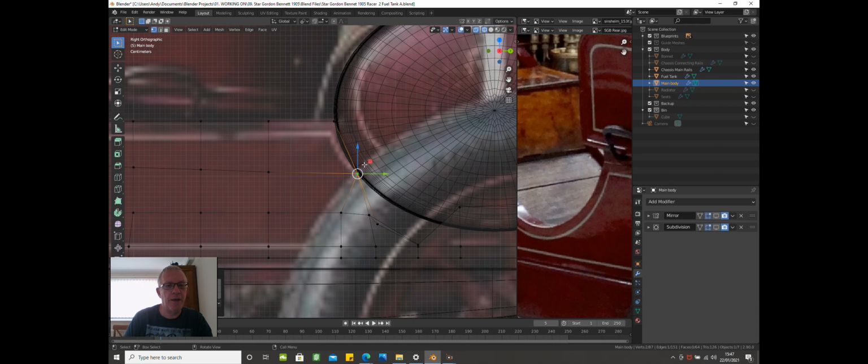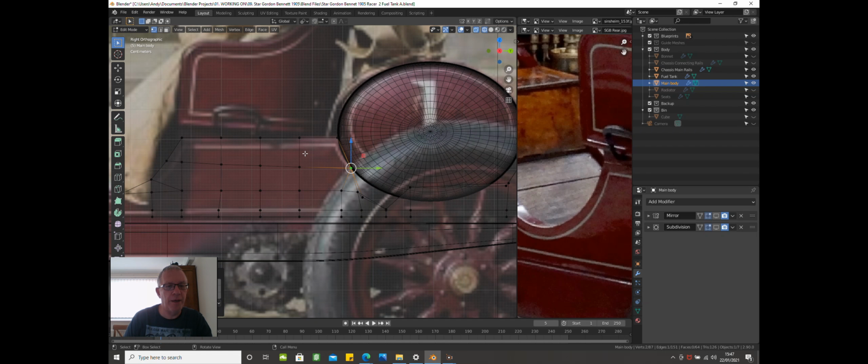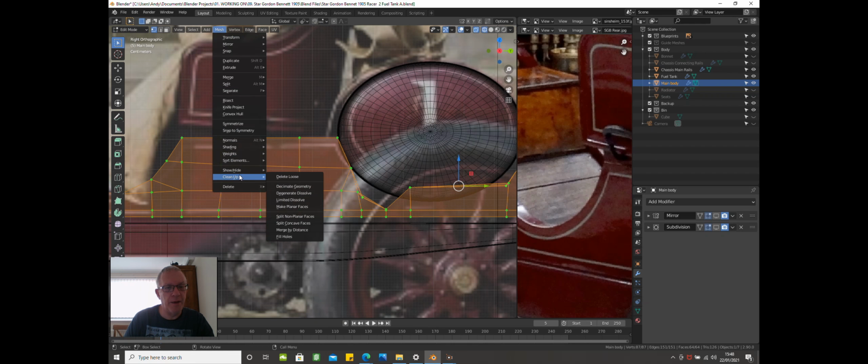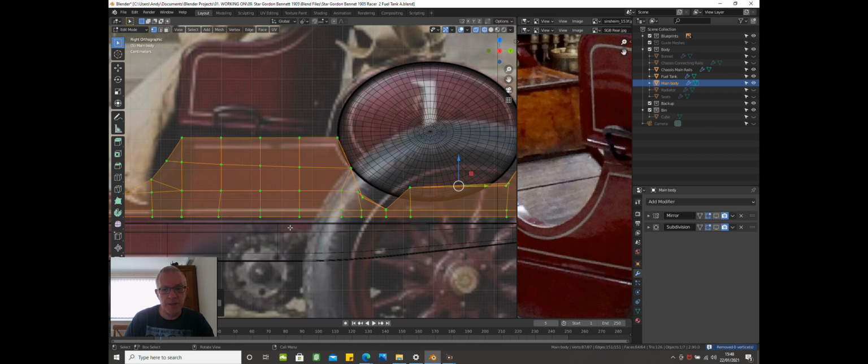We're going to need another loop cut here, so press Ctrl and R. Now that's not going through, meaning that you've got some duplication, so press A, go to mesh up top here, go down to cleanup, merge by distance, and let's hope that's taken.